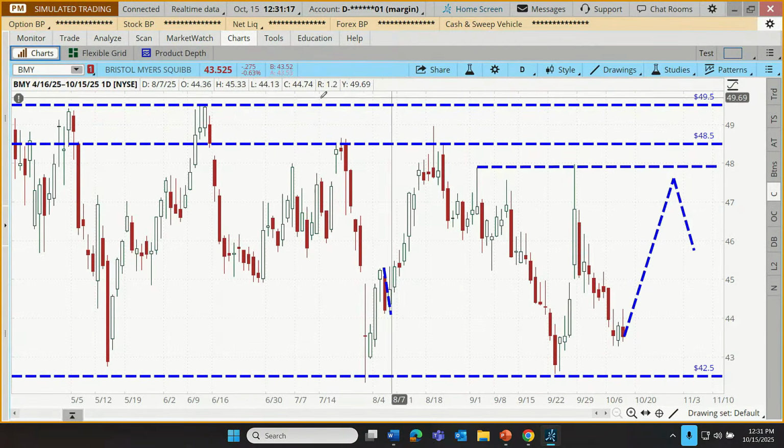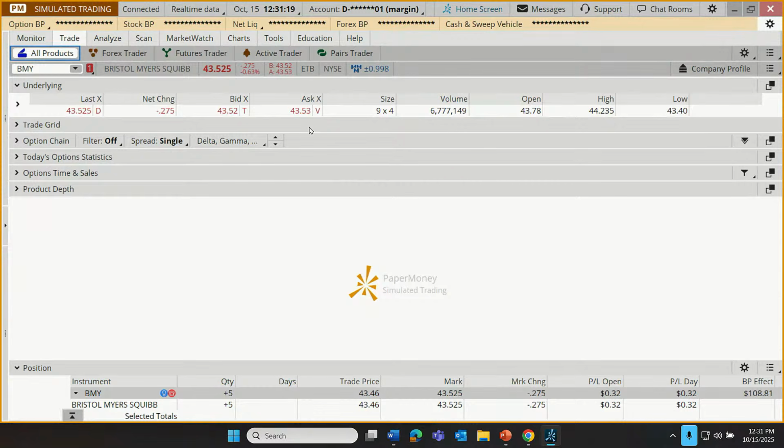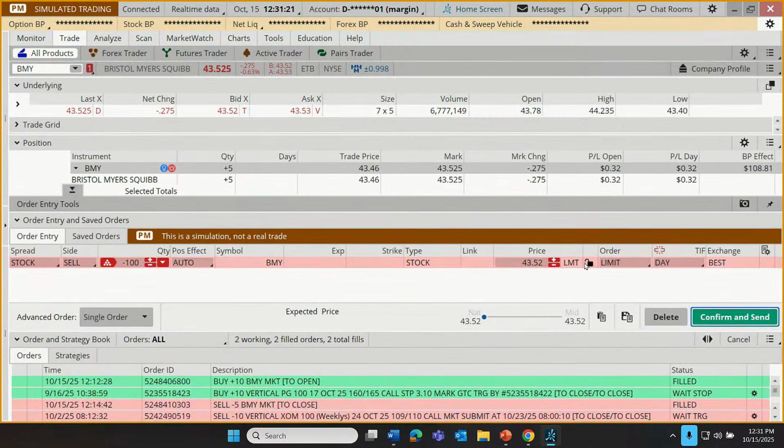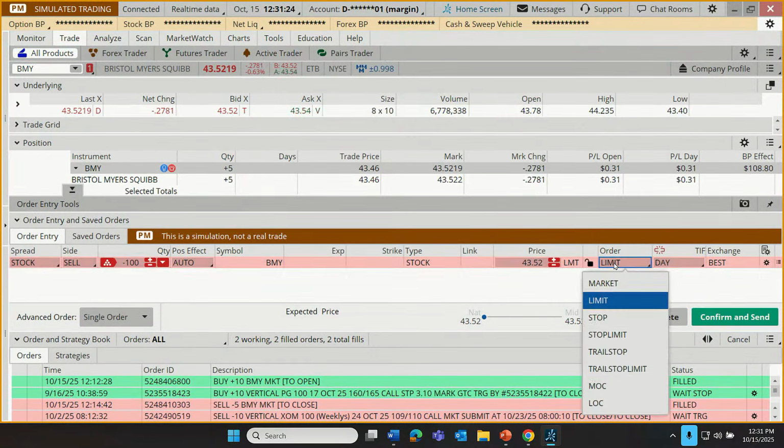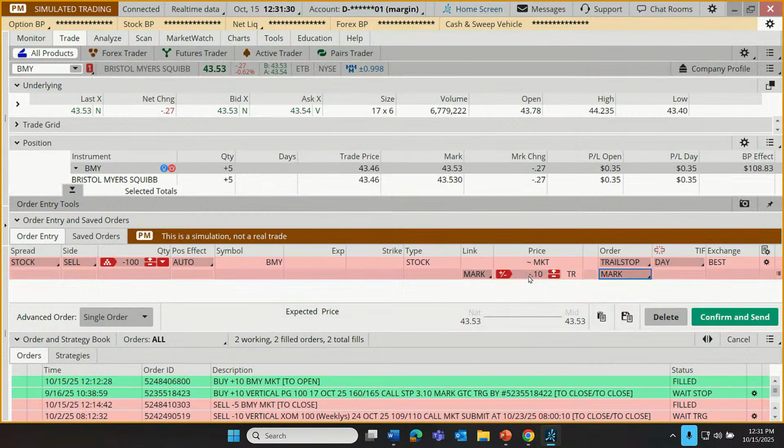So I'm going to go to the trade tab and let's click on the bid price. And instead of just putting in a limit order to sell, a market order to sell, or a stop order to sell, we're going to put in a trail stop. And I'm going to put that at -2. This literally means -$2.